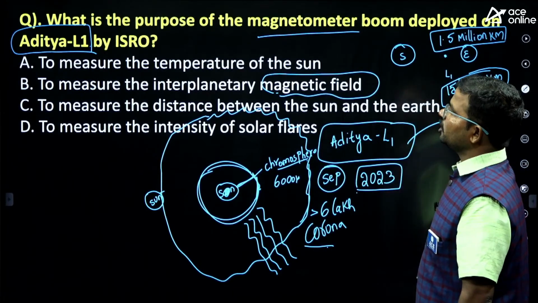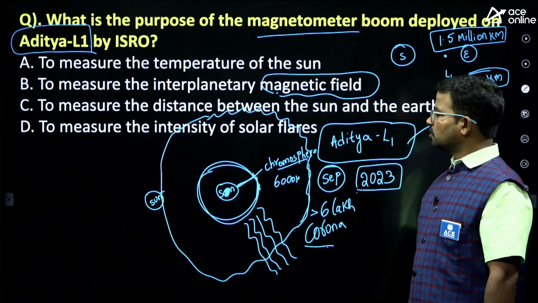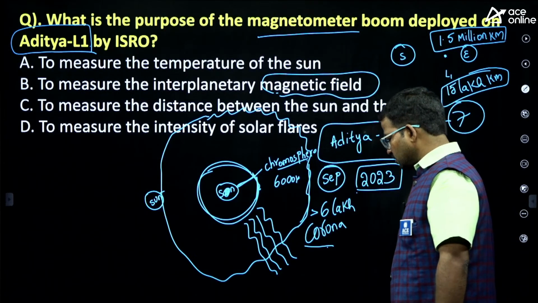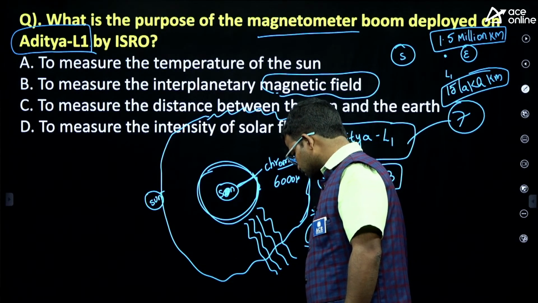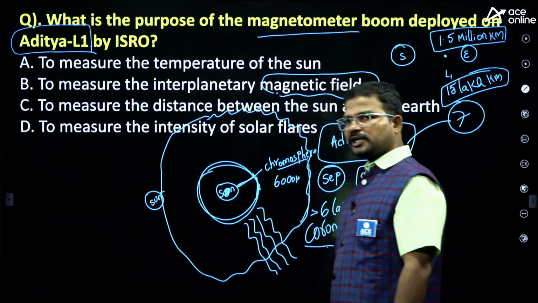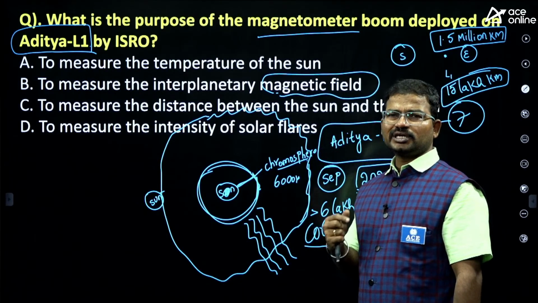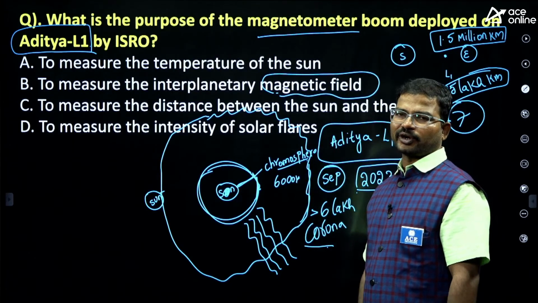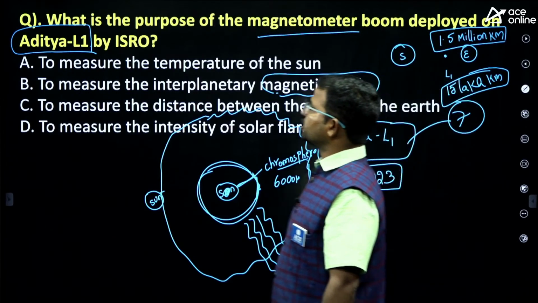Mostly guys, we have this L1 point, which is nothing but the Lagrange point. So what is the specialty of this Lagrange point? Anyone? Please comment. Why should India consider the L1 point? What is the specialty of that L1 point? Please comment. Okay, so here the answer is option B.